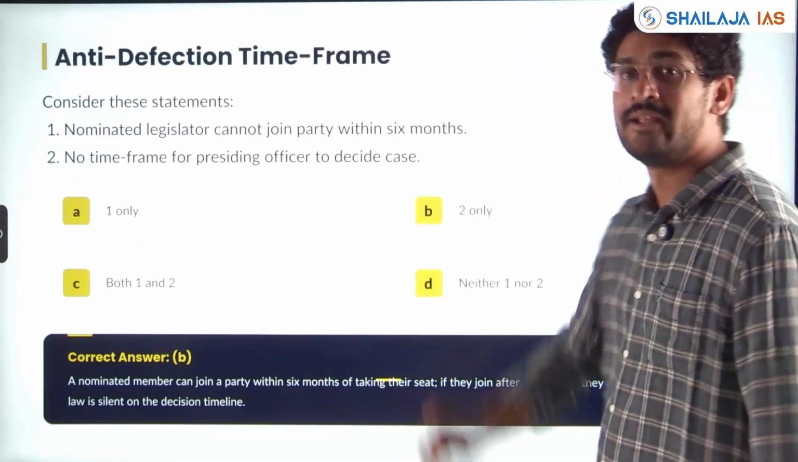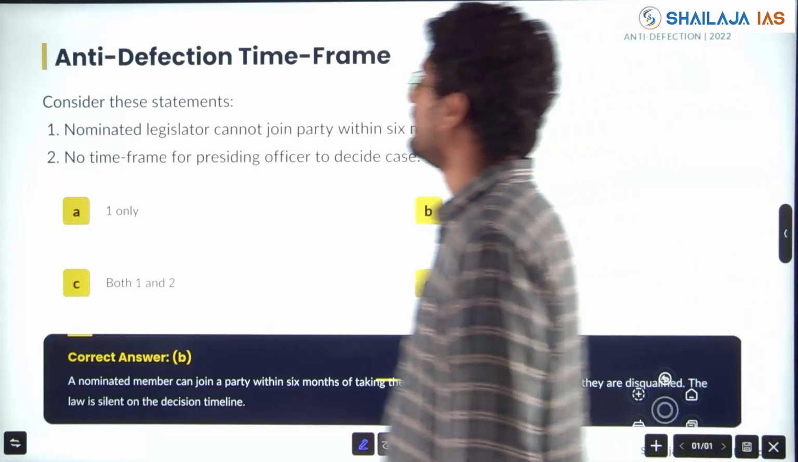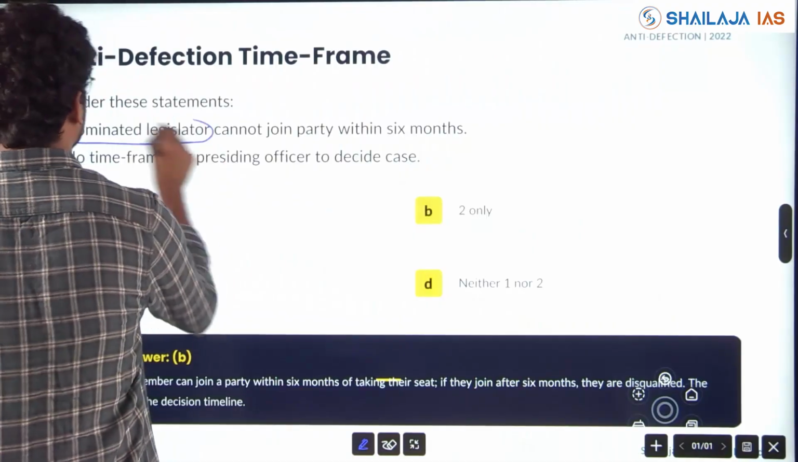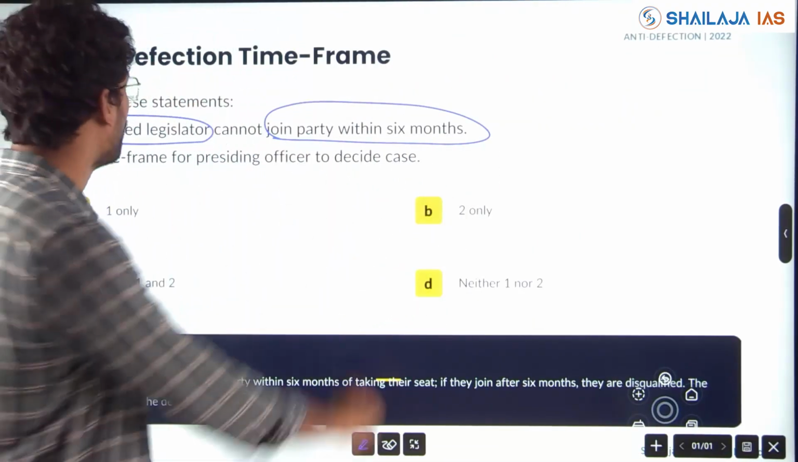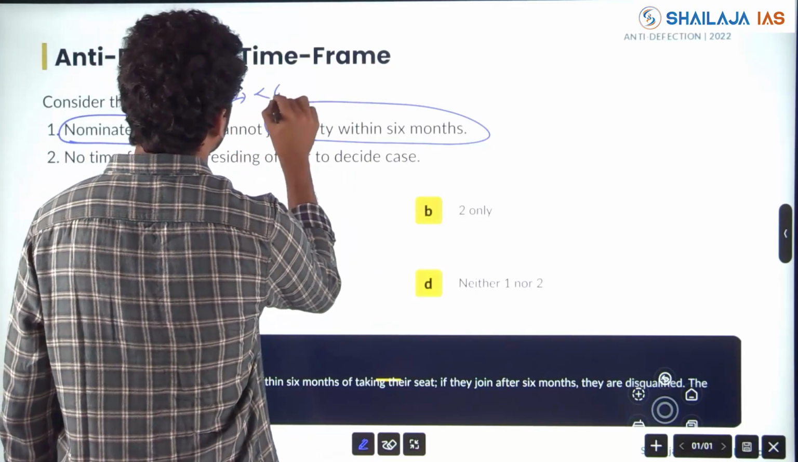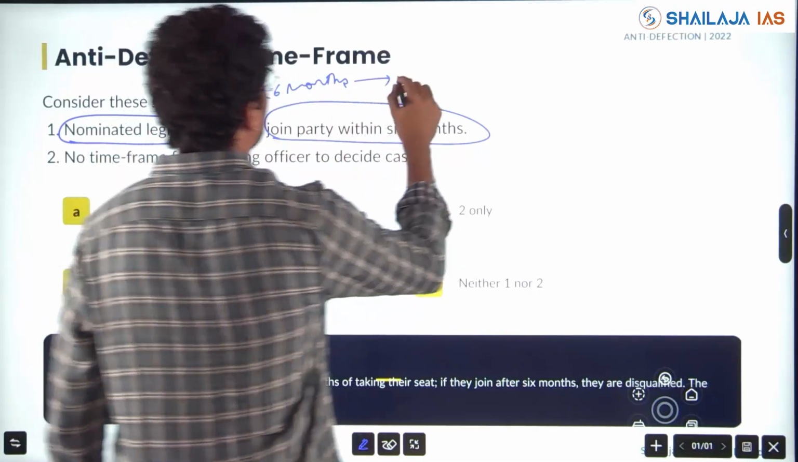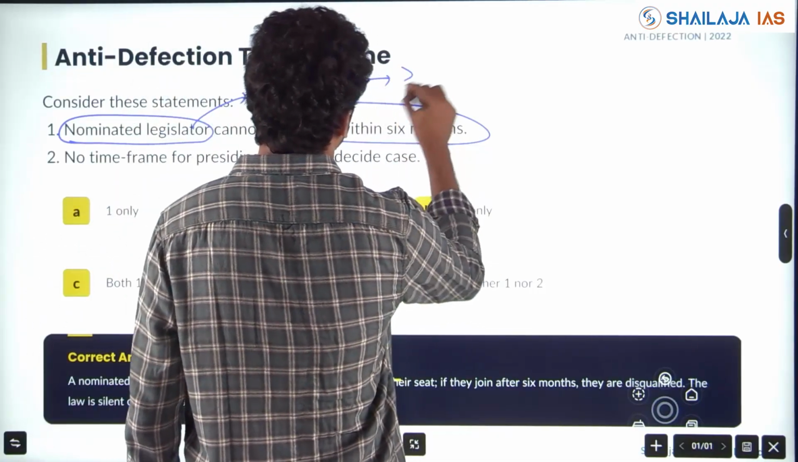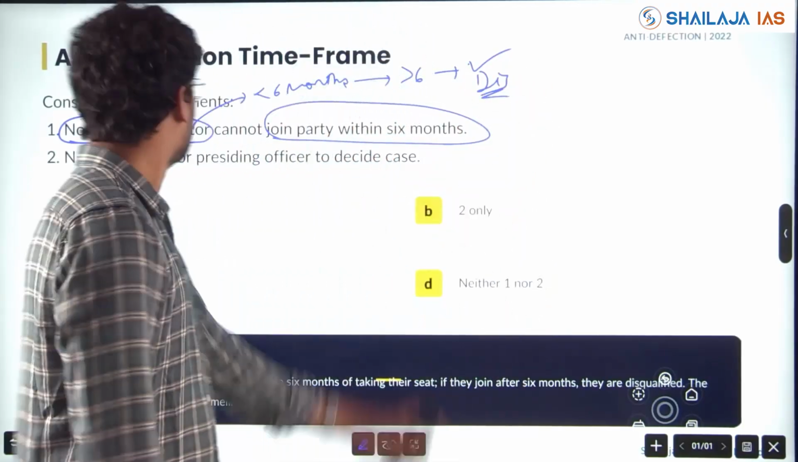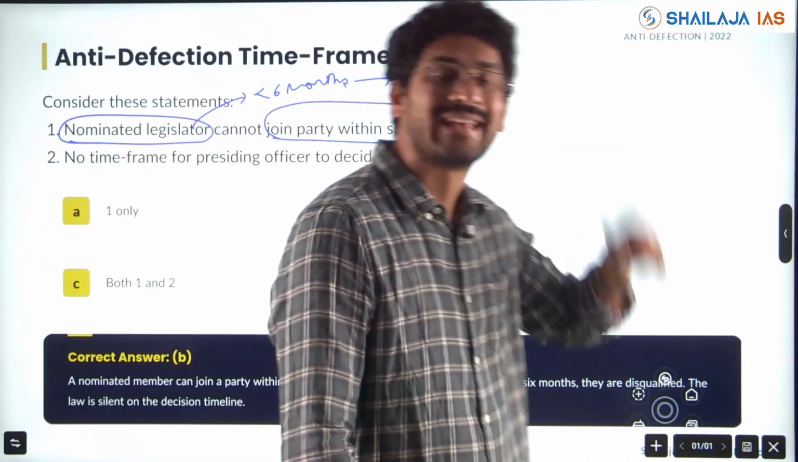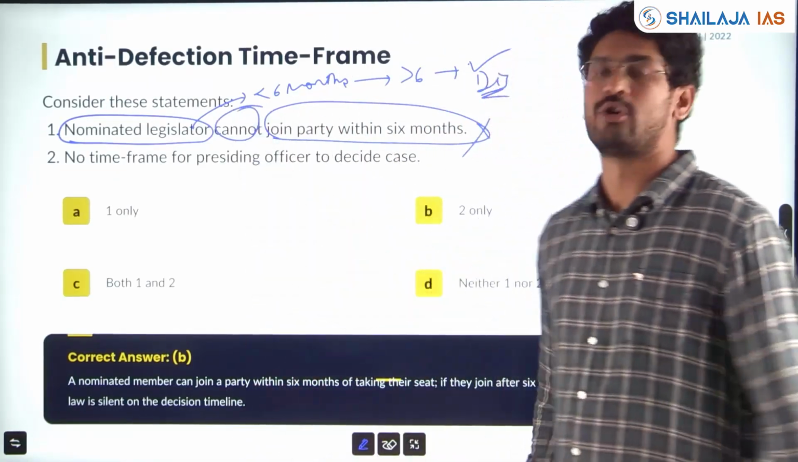Again, anti-defection. A question has come from that. Statement 2: a nominated legislator cannot join a party within 6 months. We know he can join a party within 6 months. After 6 months, if he joins, he is disqualified. Therefore, the statement that a nominated legislator can join any party within 6 months is right, and "cannot" is wrong.